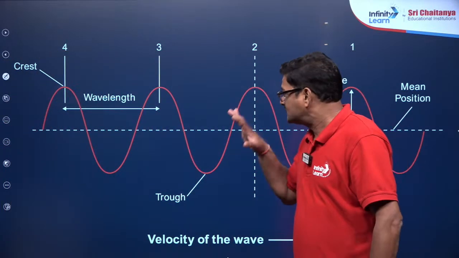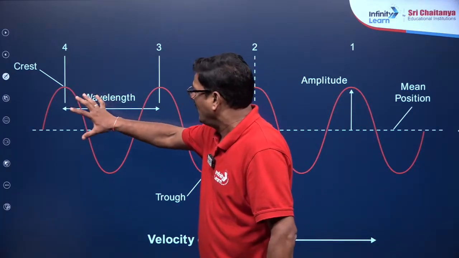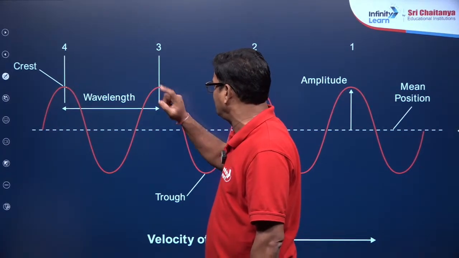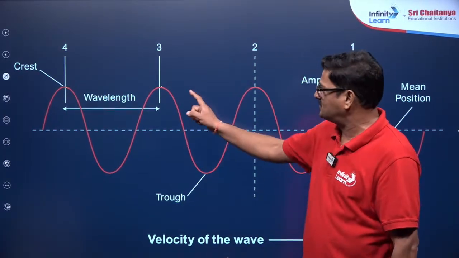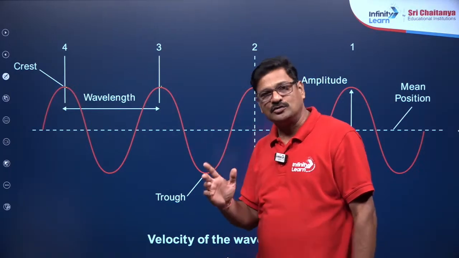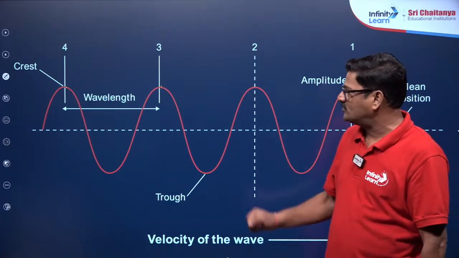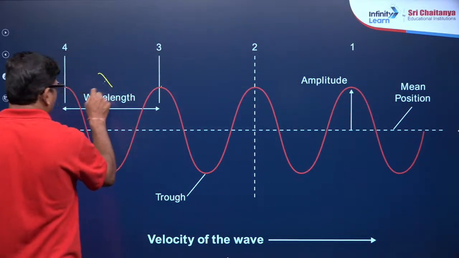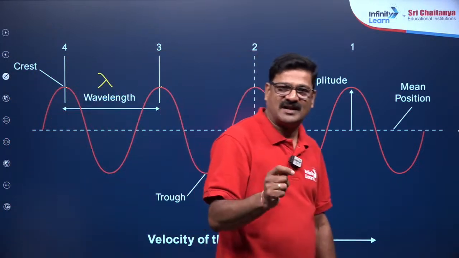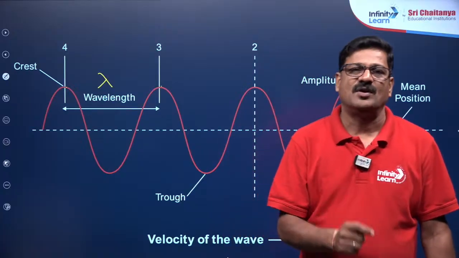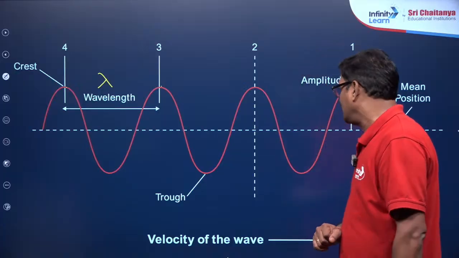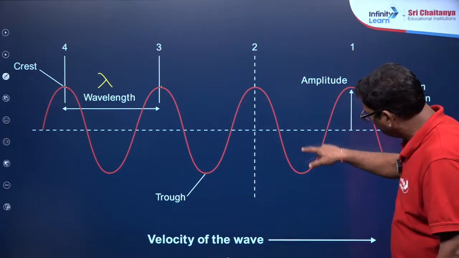Okay, so you can see the wave, and this is the point of crest and this is the point of crest, and the distance between two successive points, it could be between two crests or two troughs in the same phase, is going to be the wavelength, and this wavelength is indicated with a symbol called lambda. Lambda is the distance between two successive crests or two successive troughs or any two successive points which are in the same phase. And you can see the height of the crest or depth of the trough is called amplitude.